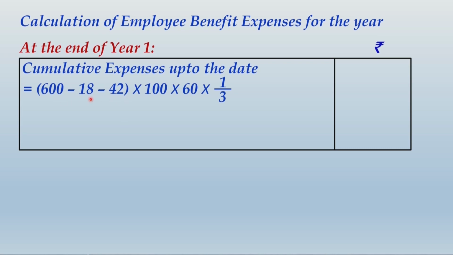Now these will be the number of employees multiplied by the number of shares for each employee, that is 100 shares, and multiplied by the fair value of the option at the grant date. Here the fair value of share and fair value of option will necessarily be the same because the shares have been issued for no consideration. Now the important thing is the vesting period is 3 years, and by end of first year 1 year has passed.